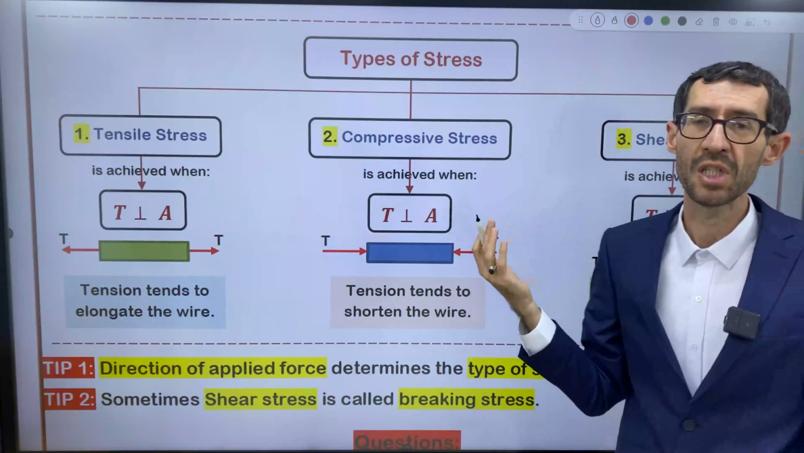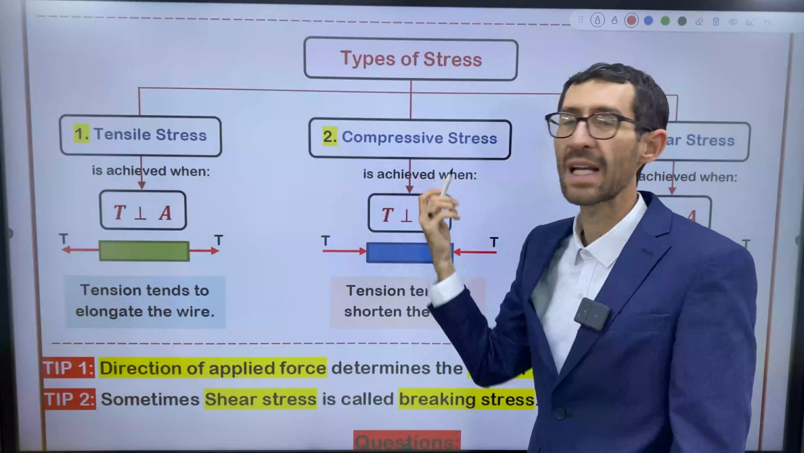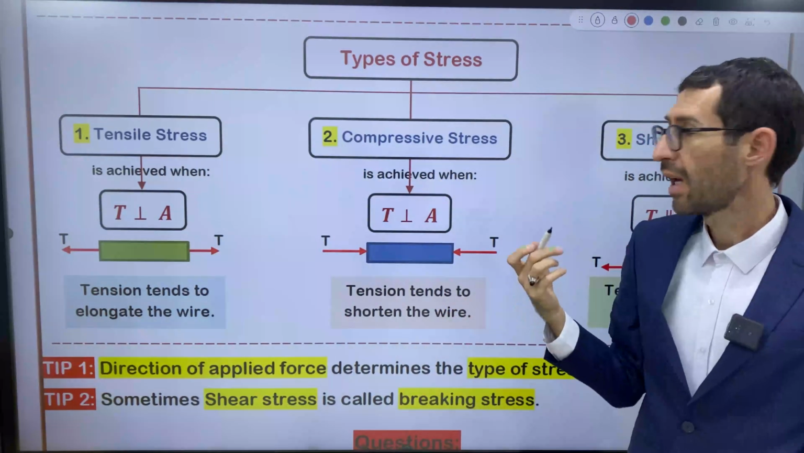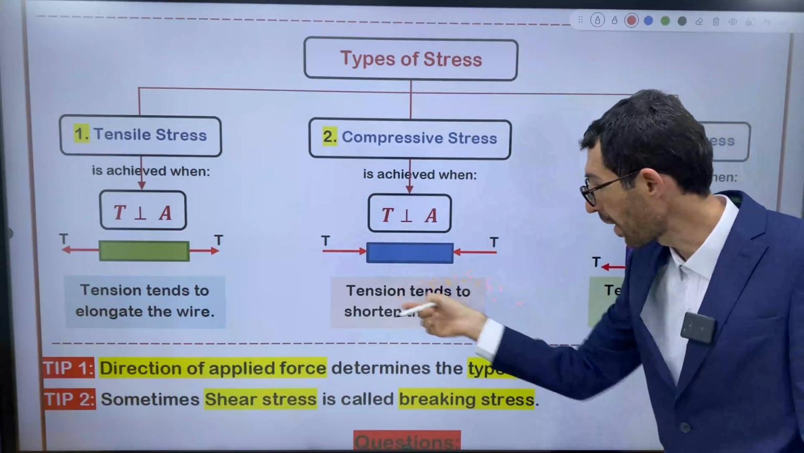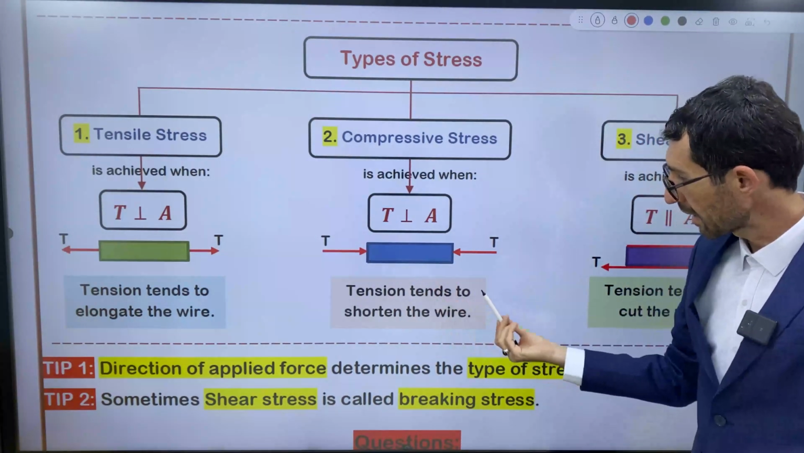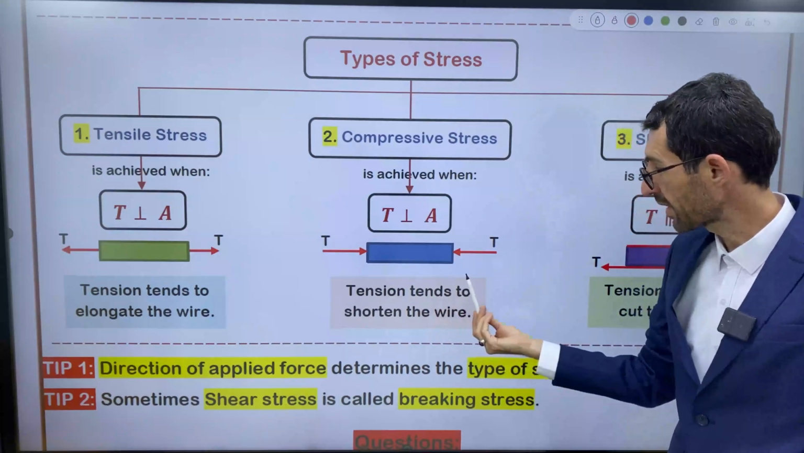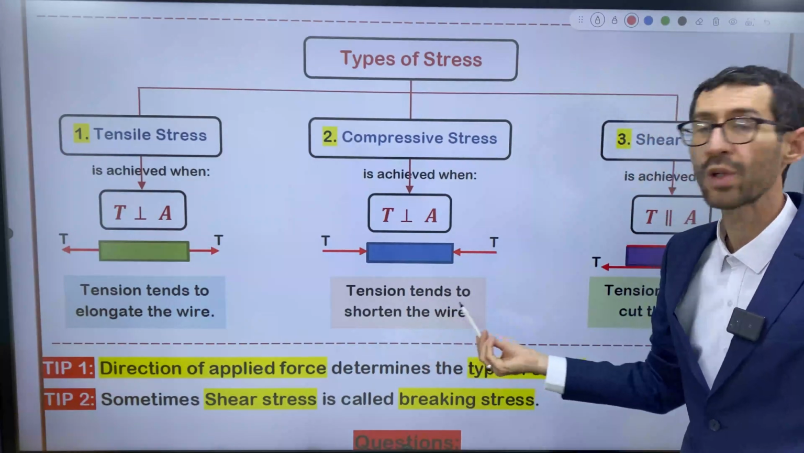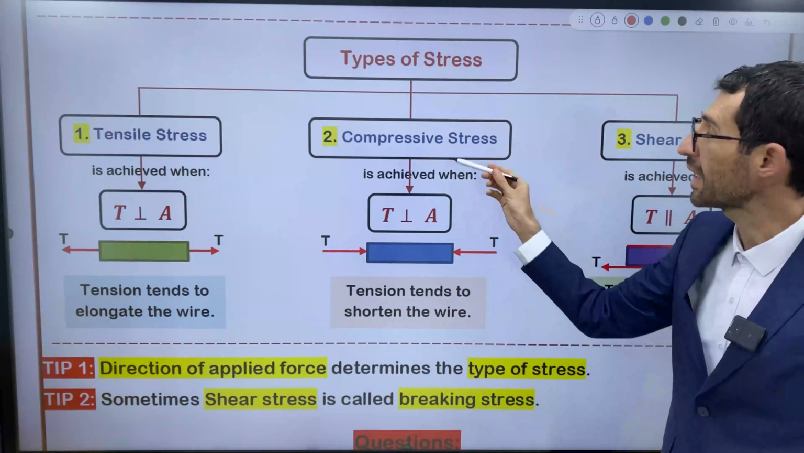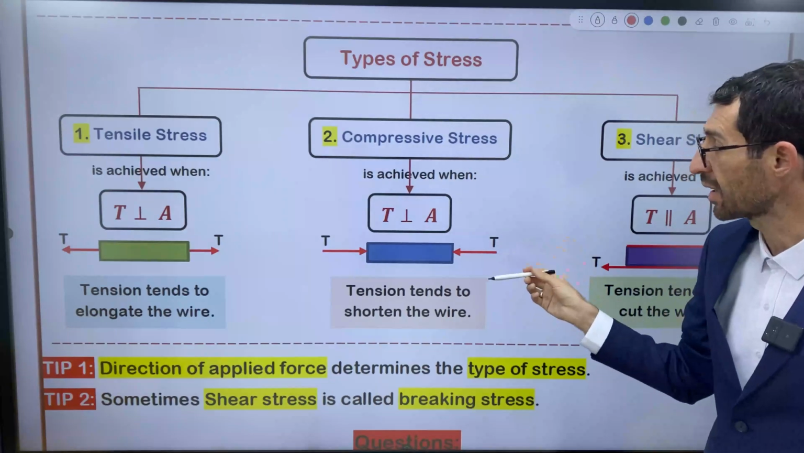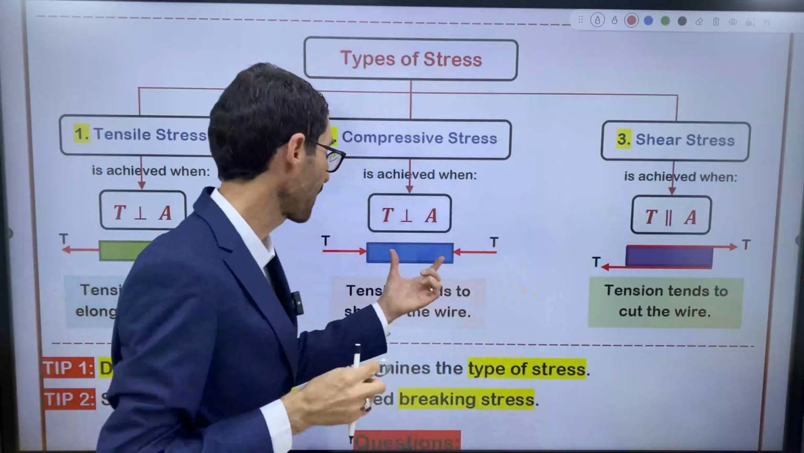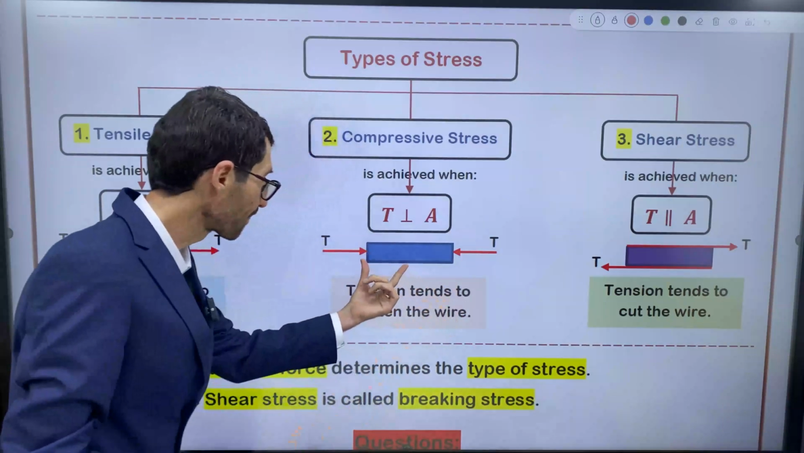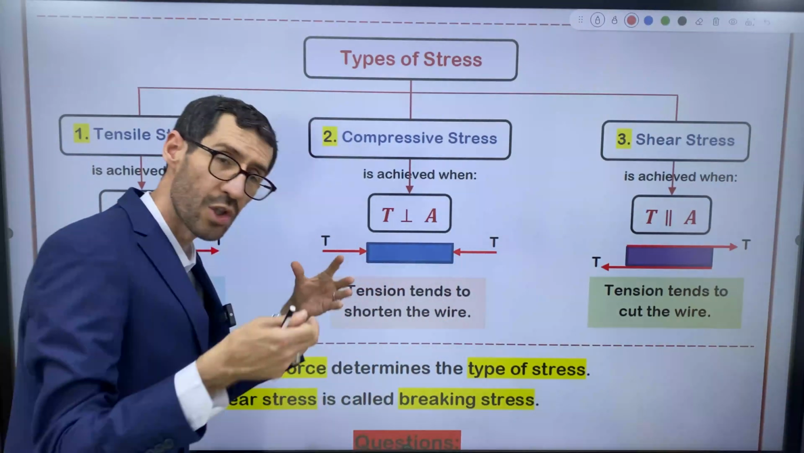How can I differentiate, teacher, between the tensile stress and compressive stress? I mentioned it inside the box, inside the rectangle. I said tension tends to shorten the wire. In compressive stress, tension tries to shorten the spring, shorten the wire. You see? So here, tension tries to shorten it.